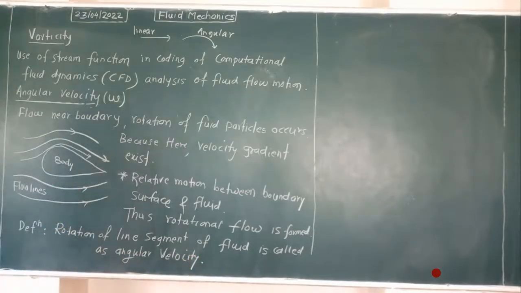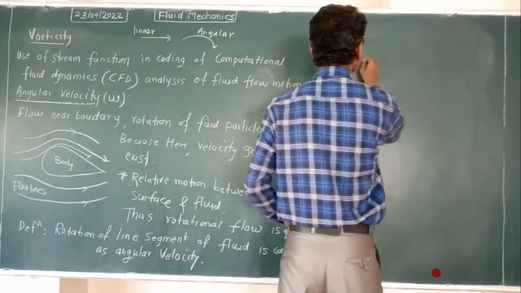Okay, now we will take a diagram for better understanding. We will consider a fluid element.